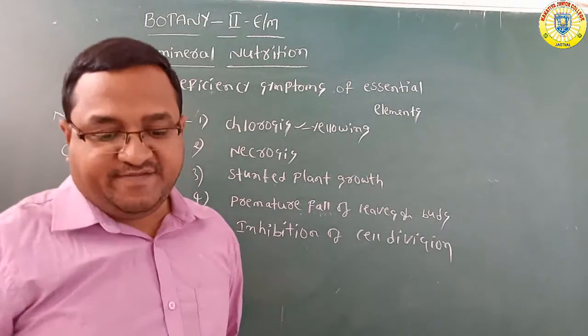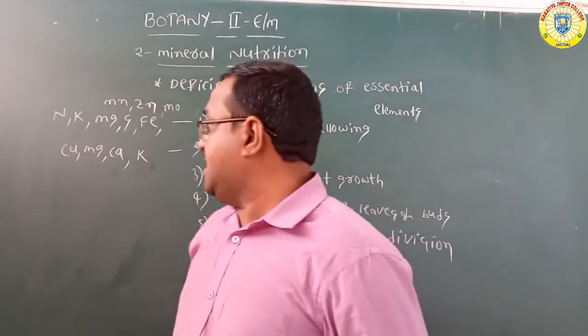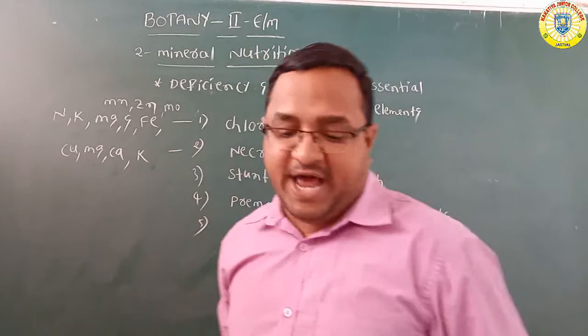This is mainly the deficiency of copper, magnesium, calcium and potassium.